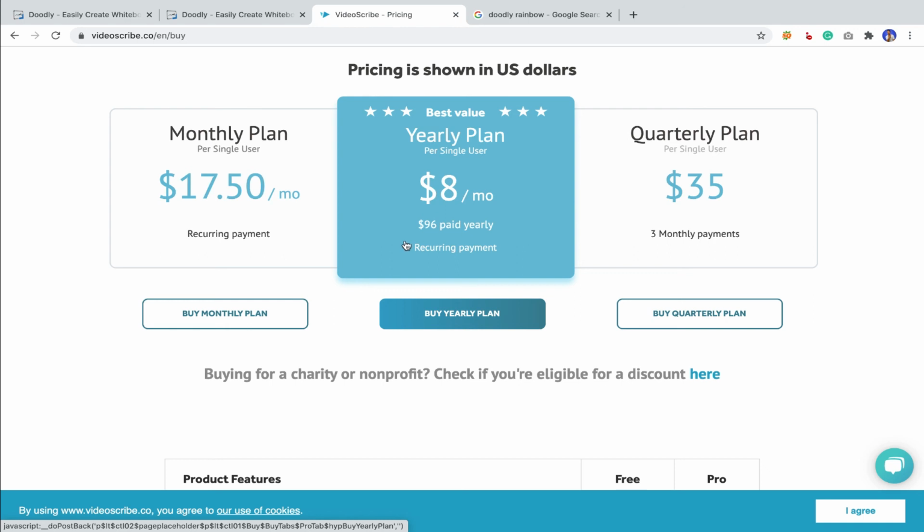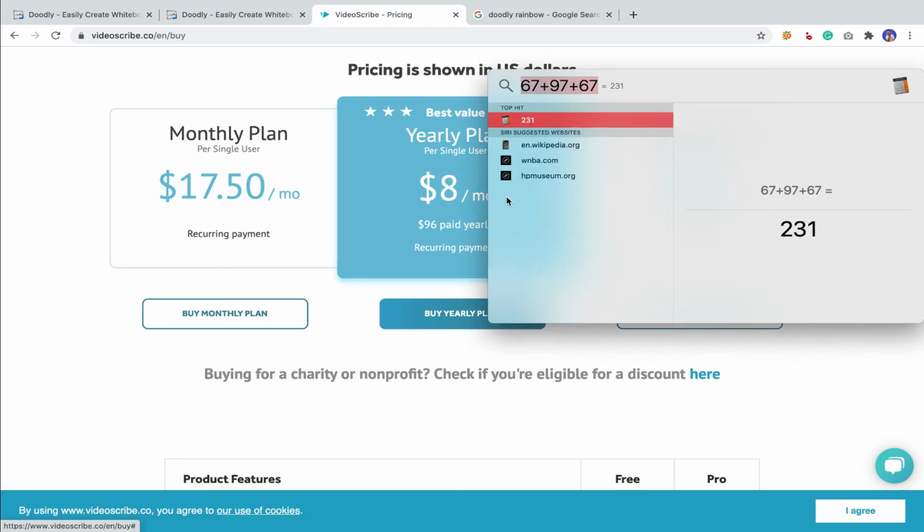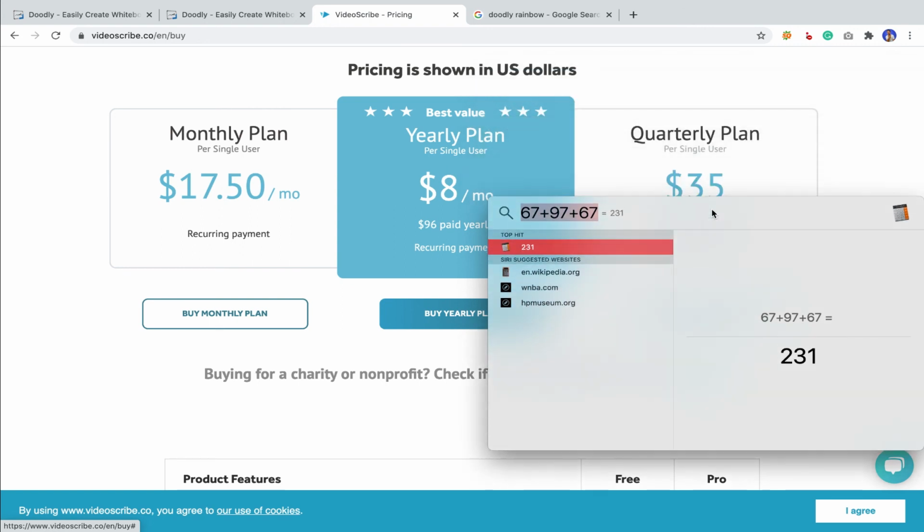Maybe after 1 year you are not using any video animation software, and probably your financial condition has changed. That's why, instead of spending a one-time payment which is more than 2 years of cost of Video Subscribe, I will recommend you go with Video Subscribe. Although you may think it is expensive, it isn't, because you are getting more features.